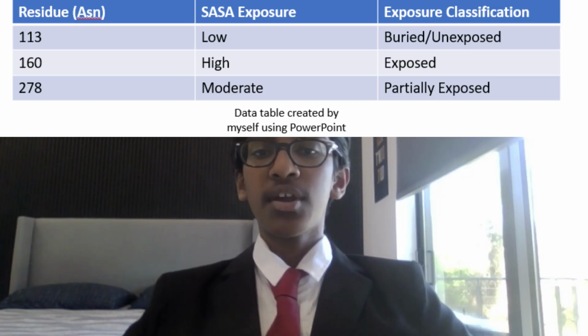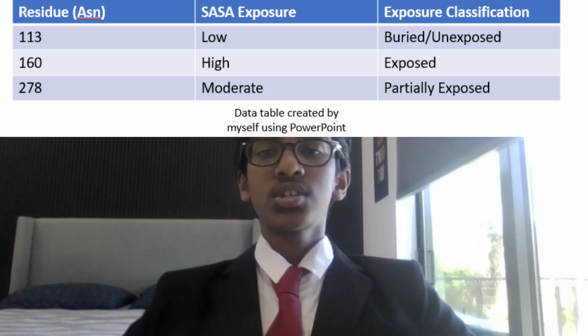I evaluated the reliability of the predicted structure using pLDDT confidence scores, which estimate how confident the model is in each amino acid's position. I then identified potential N-linked glycosylation sites and performed solvent-accessible surface area analysis to determine whether each site was exposed, partially exposed, or buried within the protein structure. One buried site was intentionally kept as a negative control.